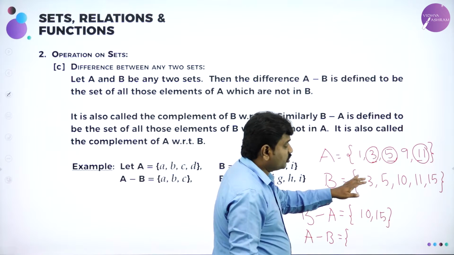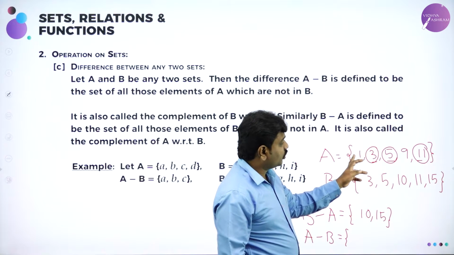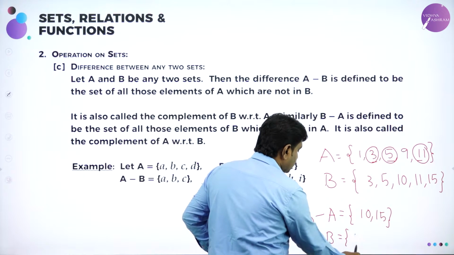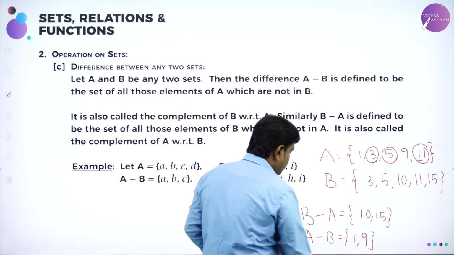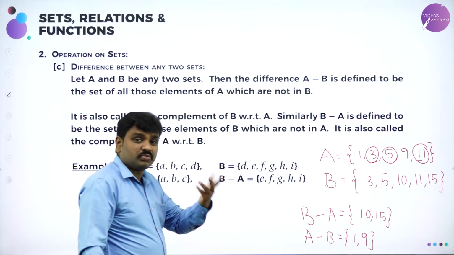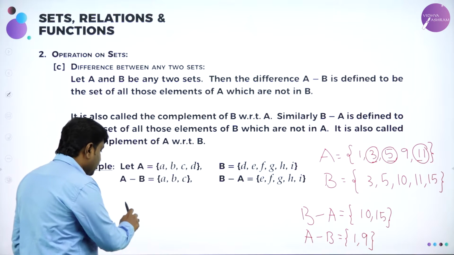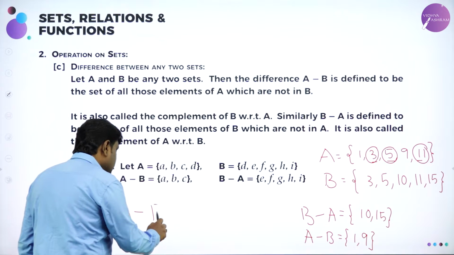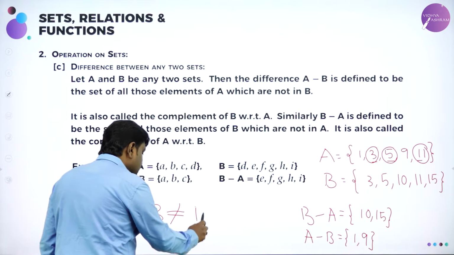From A, remove the elements of B, and what is left out in A? 1 and 9. My dear students, observe B minus A and A minus B, both are not the same. So, strictly A minus B is not equal to B minus A.